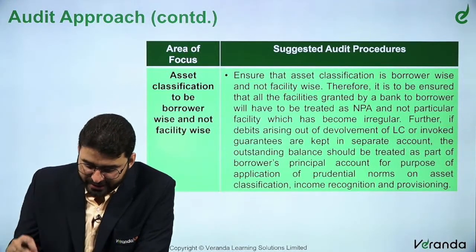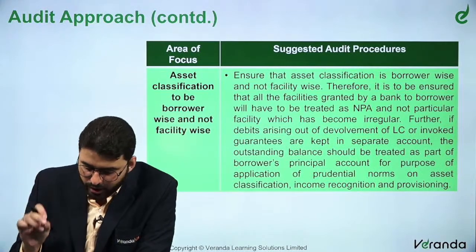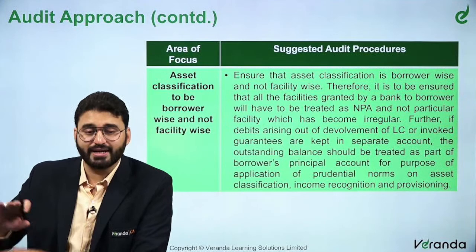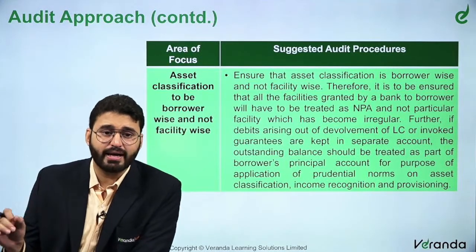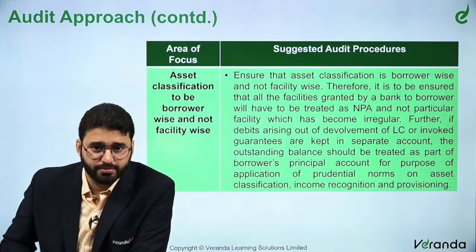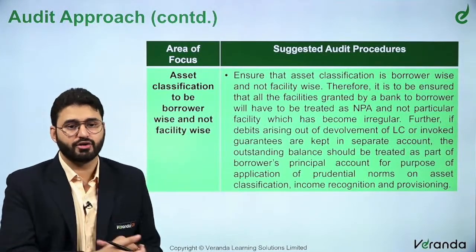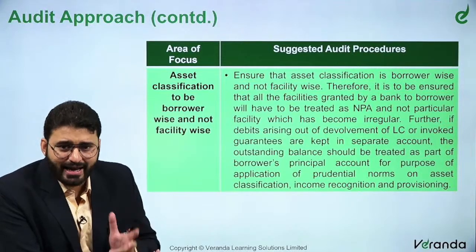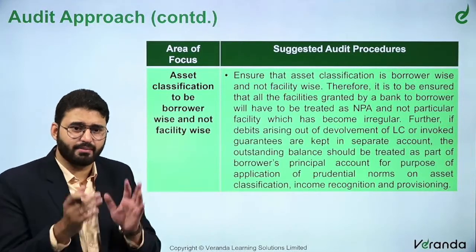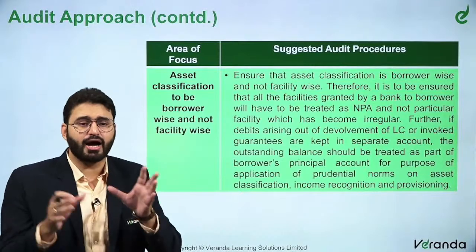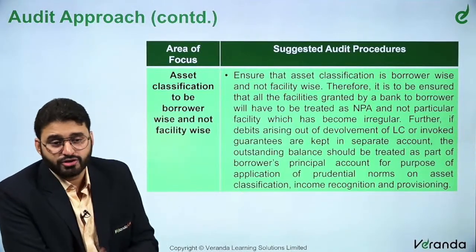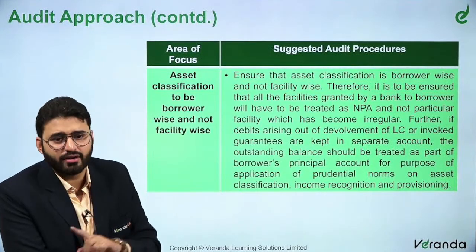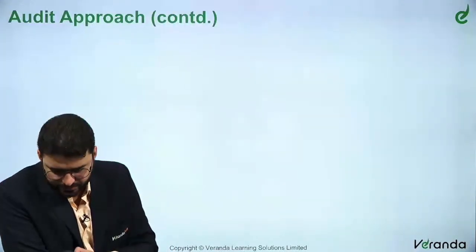So any LC facilities, any invoked guarantees which are kept in a separate account, that also should be considered as part of provisioning for NPA. So the point of the matter is it has to be borrower wise and not facility wise, the NPA provisioning.